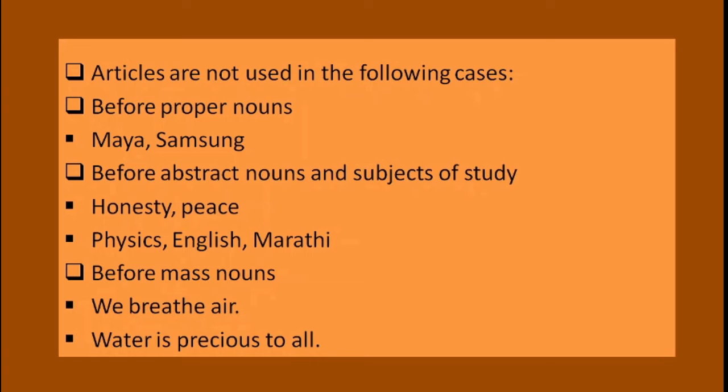Second rule. Before abstract nouns and subjects of study. You know concrete noun and abstract noun. So here for abstract nouns like honesty, peace, you cannot use articles. Again see the names of subjects, physics, English, Marathi. So in such cases you cannot use the article the.